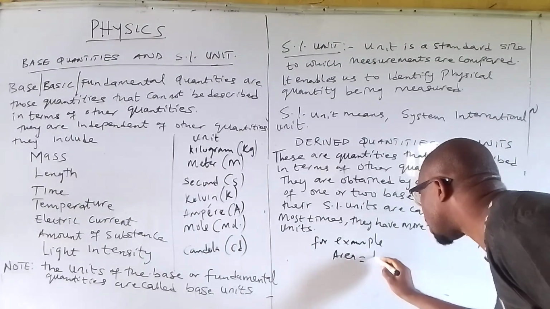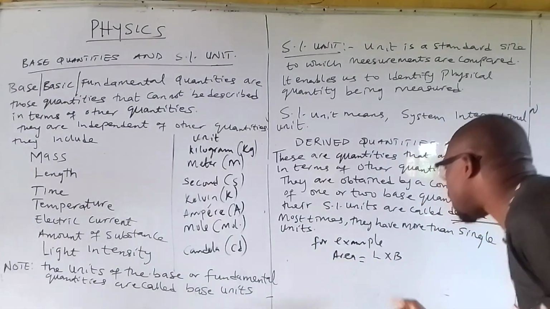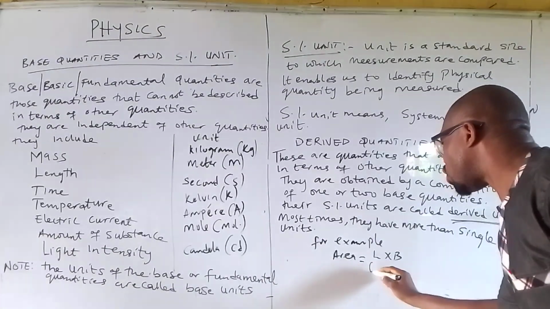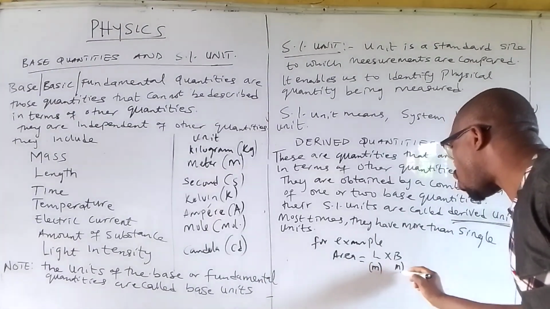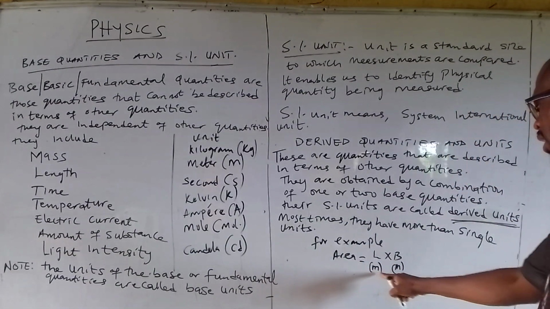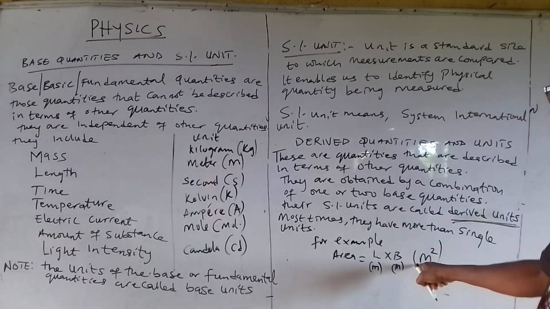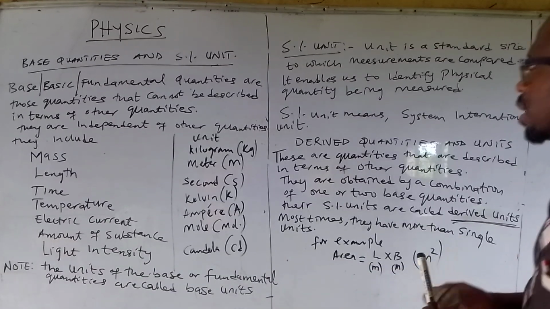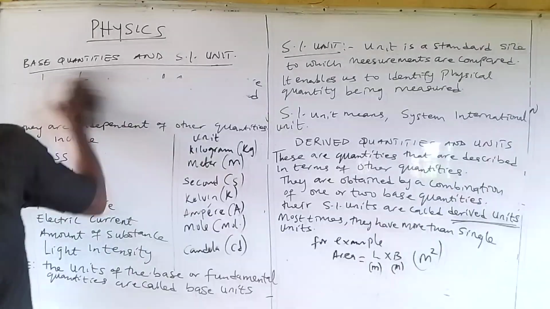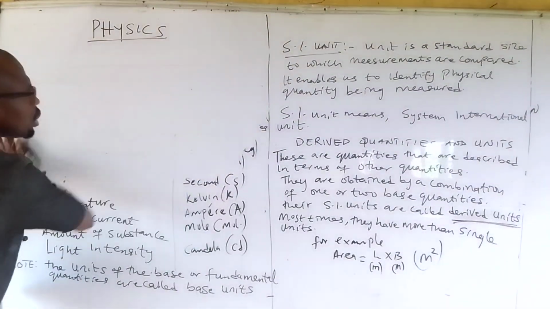Since they are equal, you can say length times breadth. And of course, length is measured in meters, breadth is measured in meters. They are all lengths. So meter times meter will give us a meter square. That is why the SI unit of area is meter square. Now we still have other derived quantities.